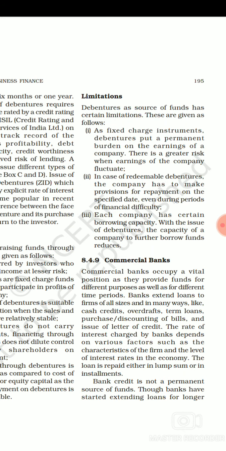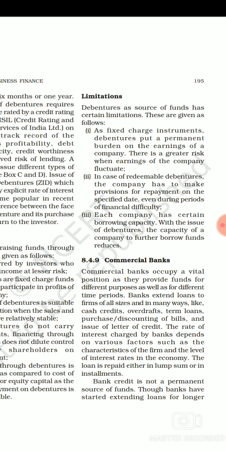This says that debenture is a long term permanent source, right? It means we raise funds for the long term from debentures, but what we have to repay is fixed, no matter whether the company is going through profit or loss, we need to pay out the debenture holder. So this is basically a permanent burden on the earning of a company, that no matter the fluctuation that occurs in the company earning, the debenture holder needs to be paid out or repaid.